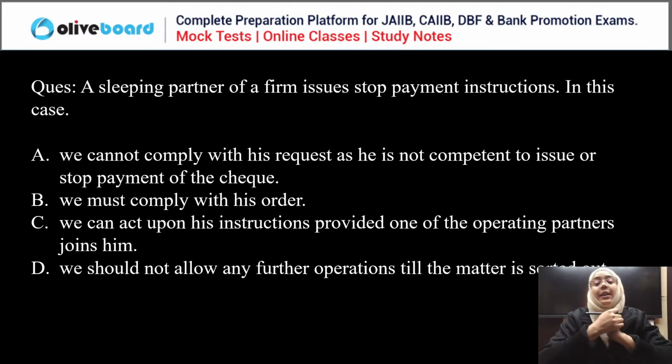Very simple. Now there is a sleeping partner. This is the last question. A sleeping partner of a firm issues a stop payment instruction. In this case, what do we have to do? We cannot comply with his request as he is not competent to issue a stop payment of the check. We must comply with this order. We can act upon his instruction provided one of the operating partners joins him. We shouldn't allow any further operation till the matter is sorted out. Everyone please answer this question. This is regarding the sleeping partner.